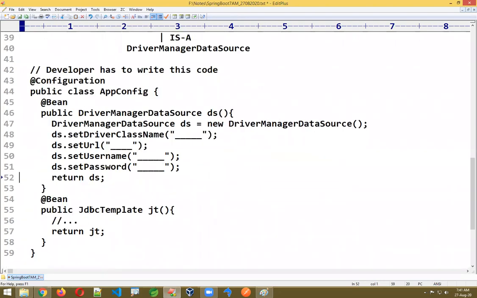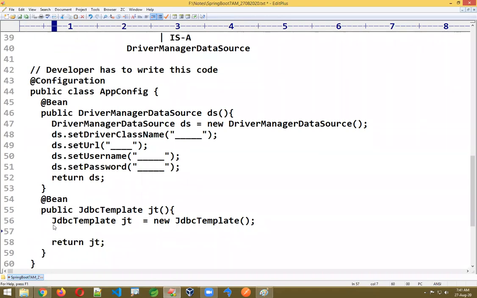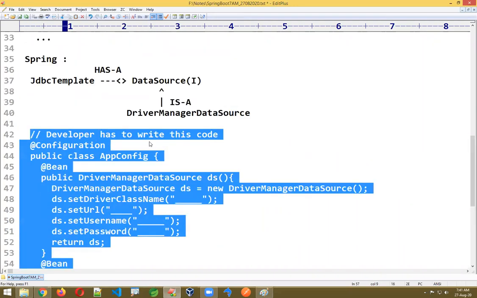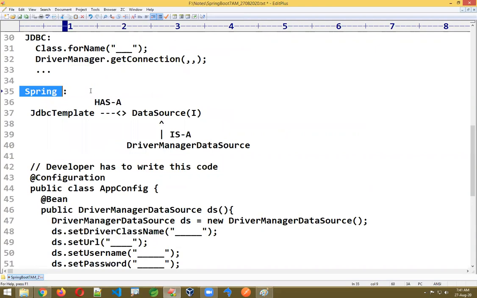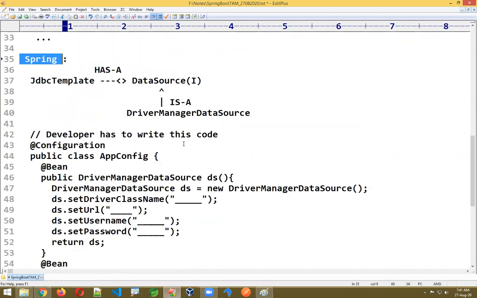And here also we need to create some JdbcTemplate. jt is equals to new JdbcTemplate. So here like this we have to write jt dot setDataSource. In this case we have to pass this ds object, the data source object. Like this we have to write. Whatever code you see here, this is Spring. In case of the Spring framework, it is completely written by the developer only.